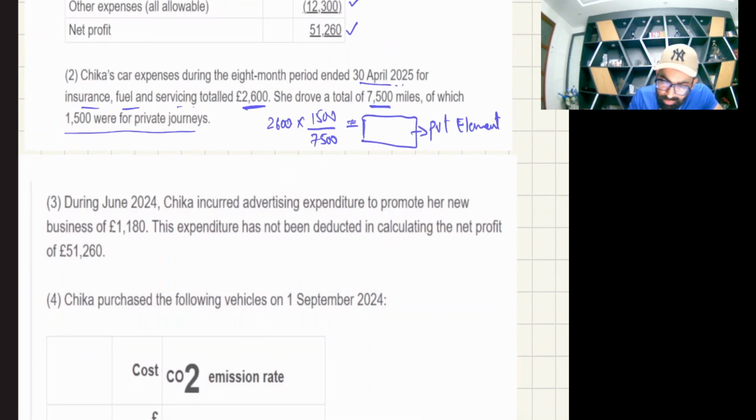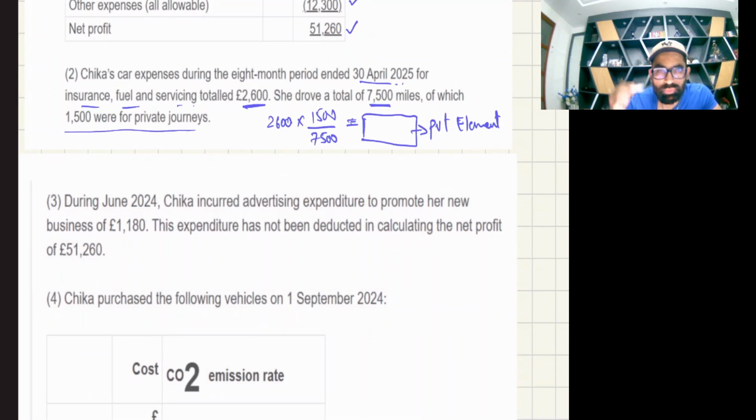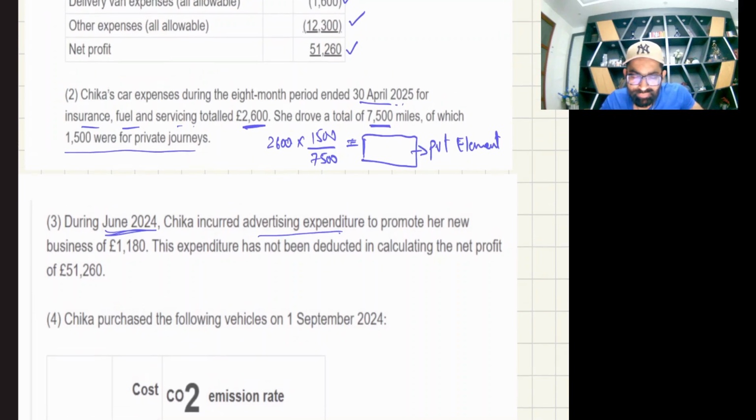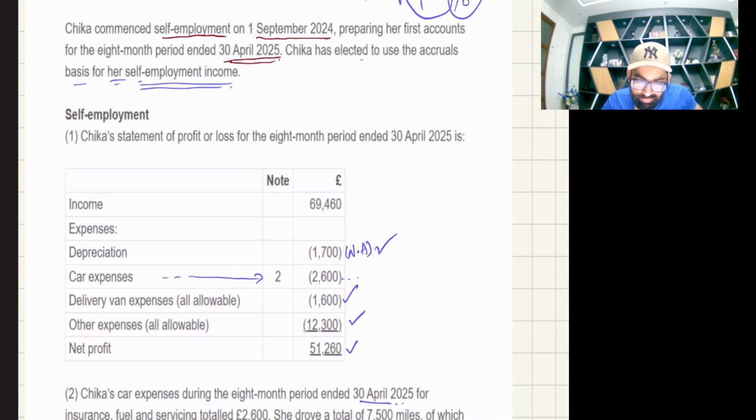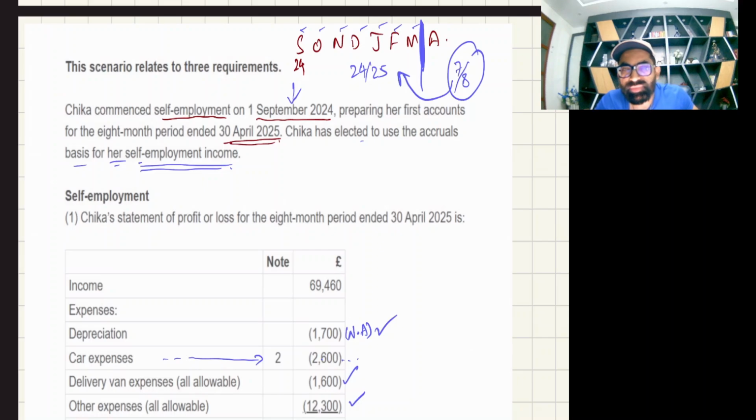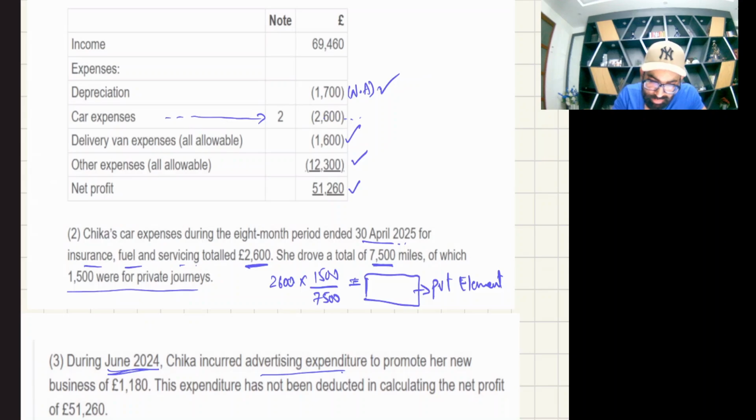Now during June 2024, now use your brain. During June 2024, first thing, Chika incurred advertising expenditure to promote her new business. The business started on 1st September 2024, but this advertising expenditure was incurred in June 2024. So this advertisement expense was incurred before the start of the business, two or three months before.